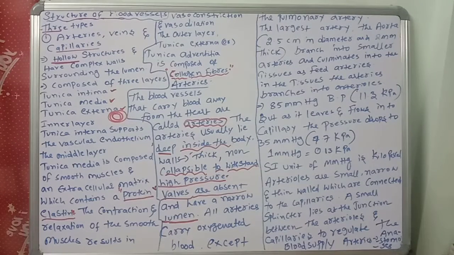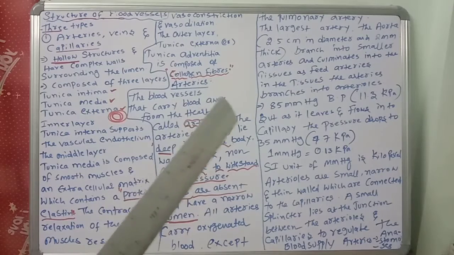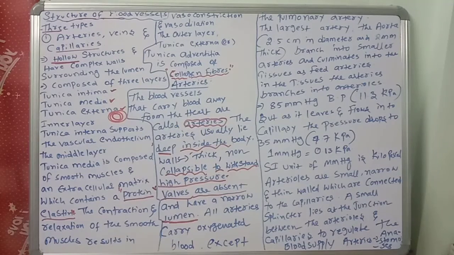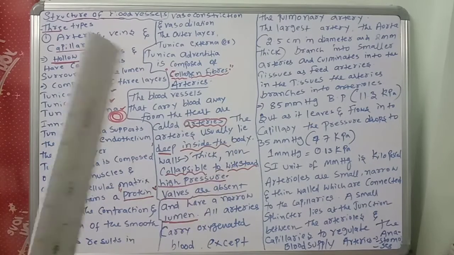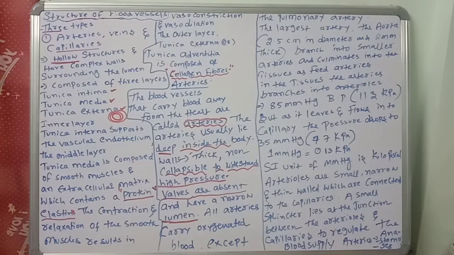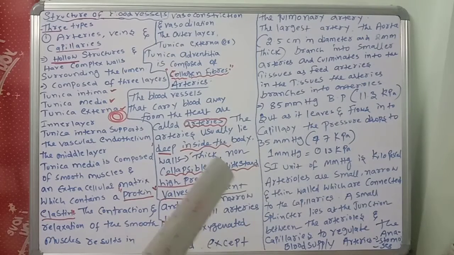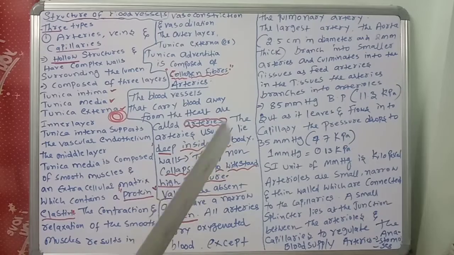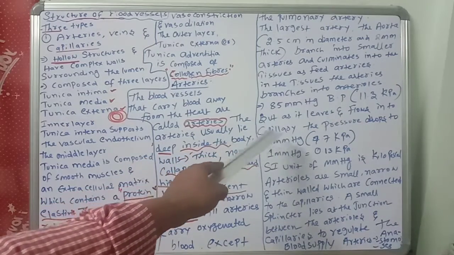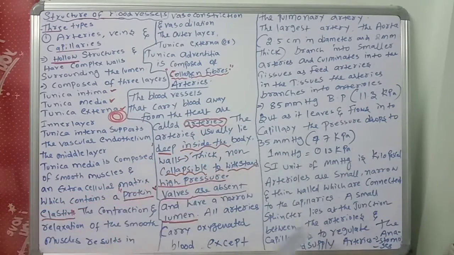The largest artery, the aorta, is 2.5 centimeters in diameter and 2 millimeters thick. Smaller arteries culminate into the tissues as feed arteries. In the tissues, the arteries branch into arterioles at 85 mmHg, 11.3 kilopascals, but as it leaves and flows into the capillary, the pressure drops to 35 mmHg. 1 mmHg is 0.13 kilopascals; the SI unit of mmHg is kilopascal.